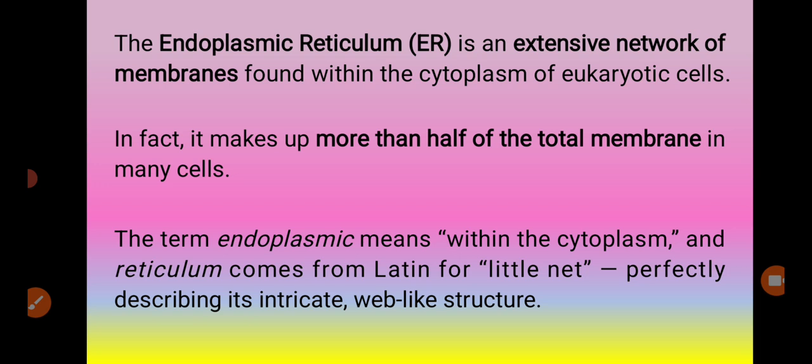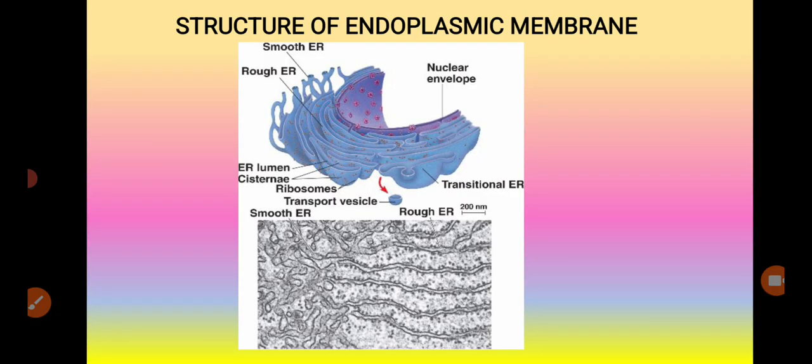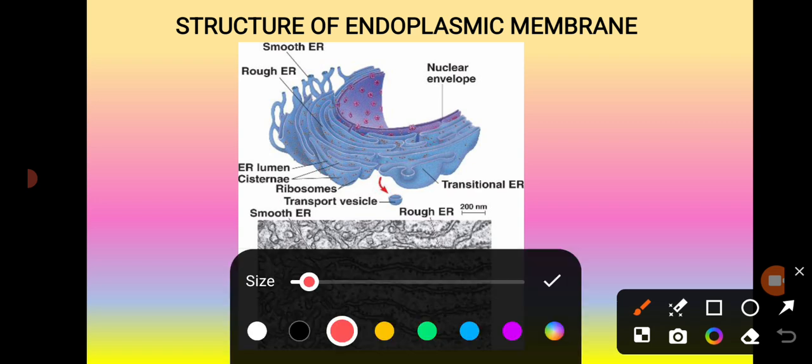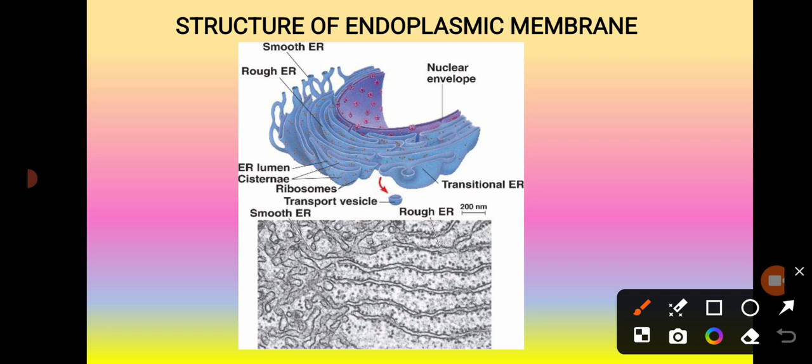Next we'll discuss the main structure of the endoplasmic reticulum. It has membranous tubules and flattened sacs, known as the cisternae.